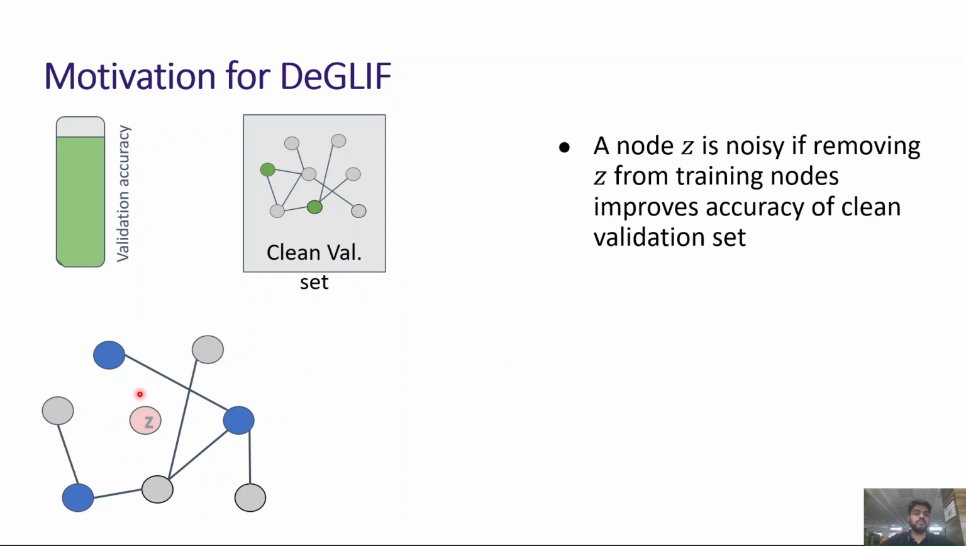In the next step, we drop this node Z along with its associated edges and we retrain the GNN and re-observe the clean validation accuracy. If the clean validation accuracy improved by dropping Z, we say that Z was noisy.